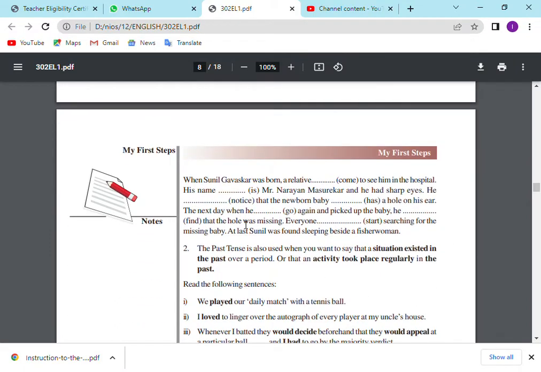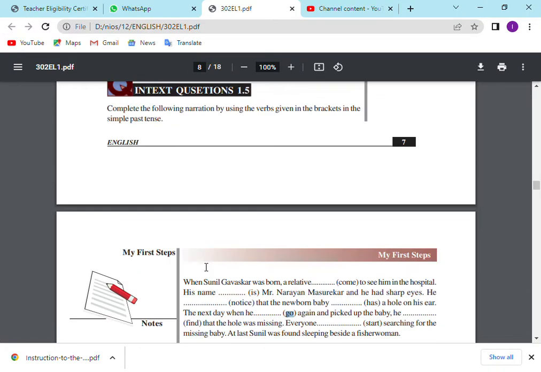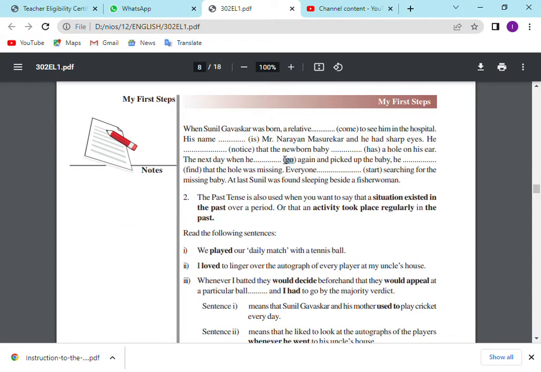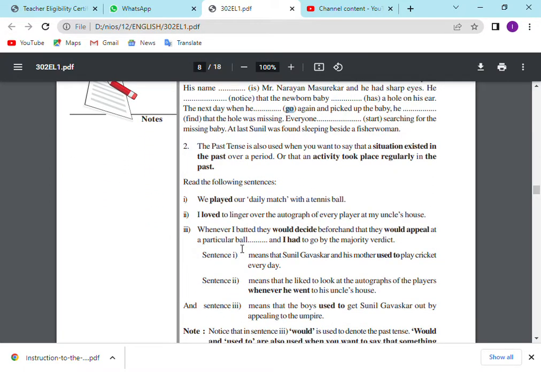Next day, when he, it's an irregular form, we can't use ed or d. Went again and picked up the baby, and he found that the hole was missing. Everyone started, it's a regular word, started searching for the missing baby. At last, Sunil was found sleeping beside a fisherwoman. Okay, so this is how you have to fill this in your note. Understand? In your classroom note, you have to write this and fill in these answers.